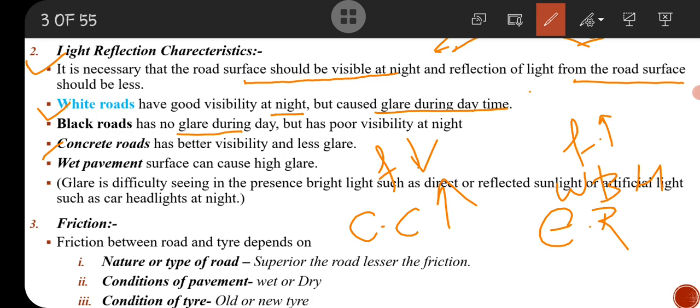Lesser the friction, more the speed of vehicle. So in order of superiority, cement concrete road is the most superior, then bituminous road, then WMM road, then WBM road.